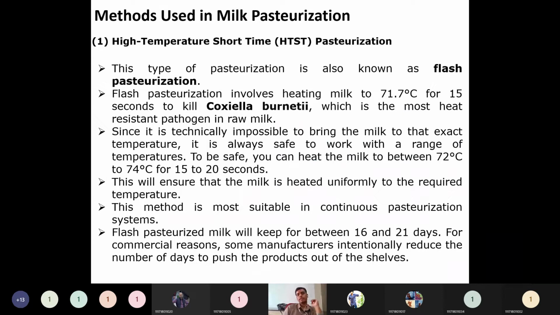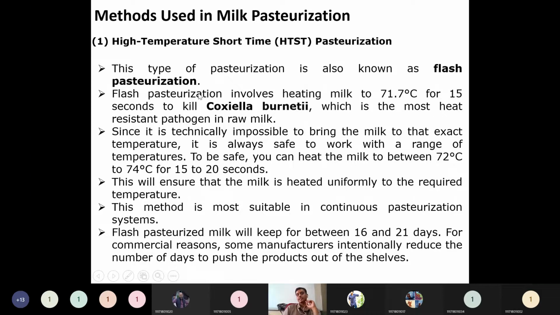Then, what are the methods used in milk pasteurization? As I said, the high temperature short time pasteurization. Nowadays, what we are using is called flash pasteurization; that's the packet milk we receive now. Flash pasteurization involves heating milk to 71.7 degrees centigrade for 15 seconds to kill Coxiella burnetii, the most heat resistant pathogen in raw milk.